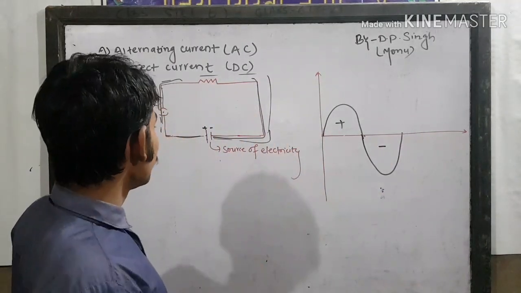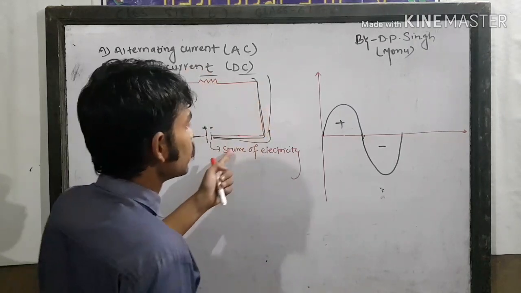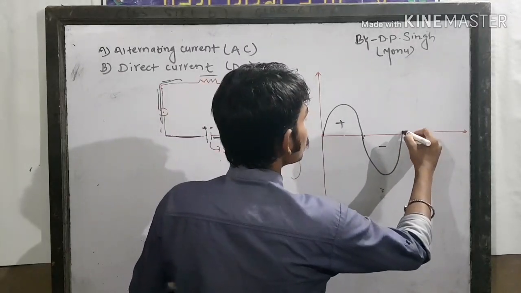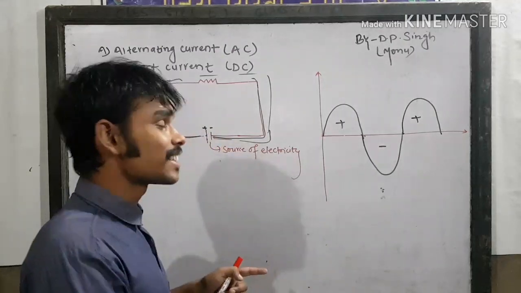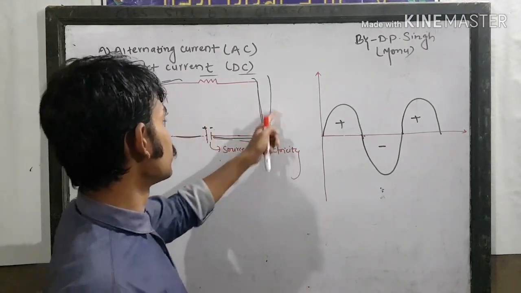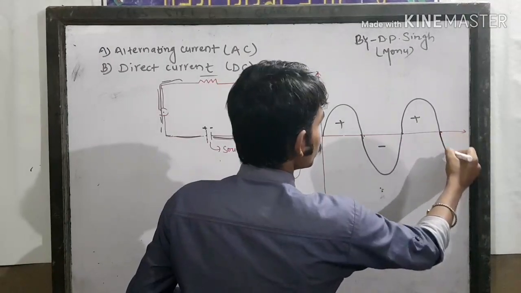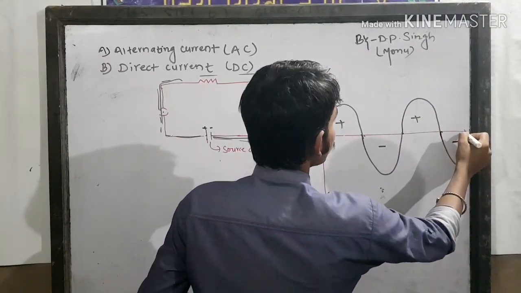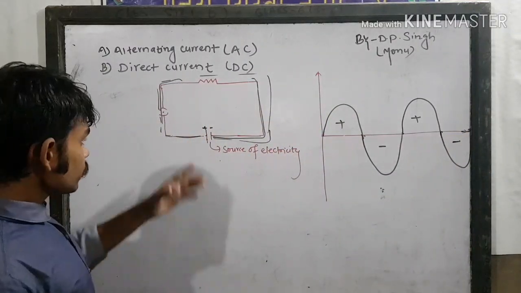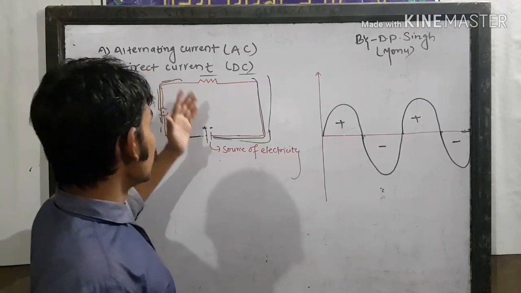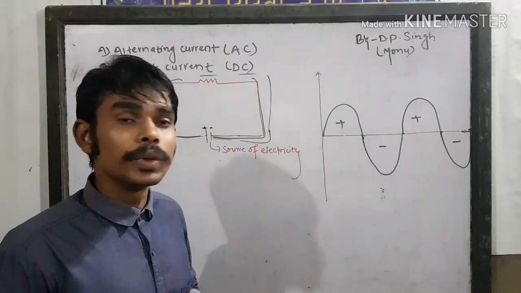And in next second, again the current flows from positive terminal to negative terminal. Again in that second, the current flows from negative terminal to positive terminal, which means the direction gets reversed. So again the current forms negative. So from this graph, it is clear that in alternating current, the polarity changes with time.